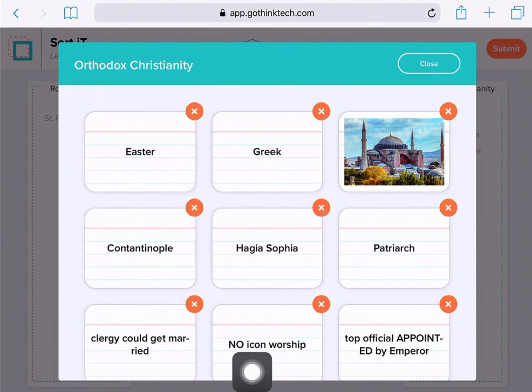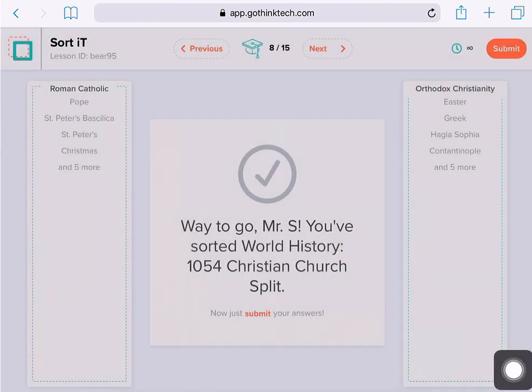There is no icon worship. You do not worship to statues. That was not something that was practiced in this faith. And the clergy could get married. So all these words are going to be associated with Greek Orthodox Christianity.